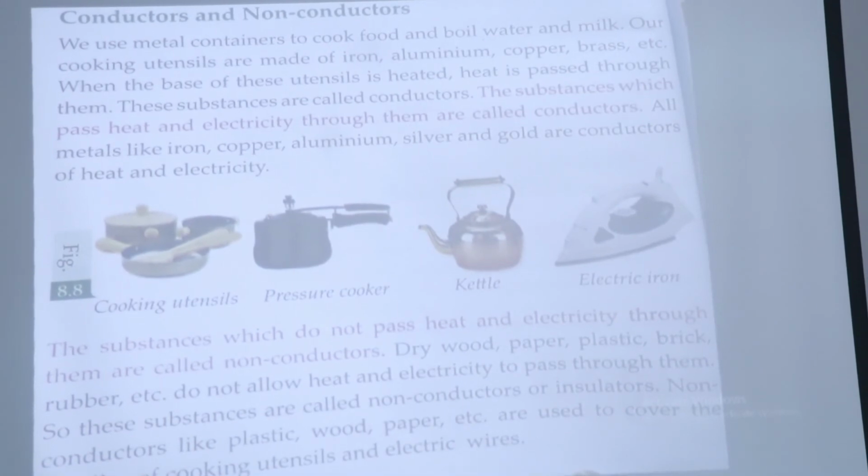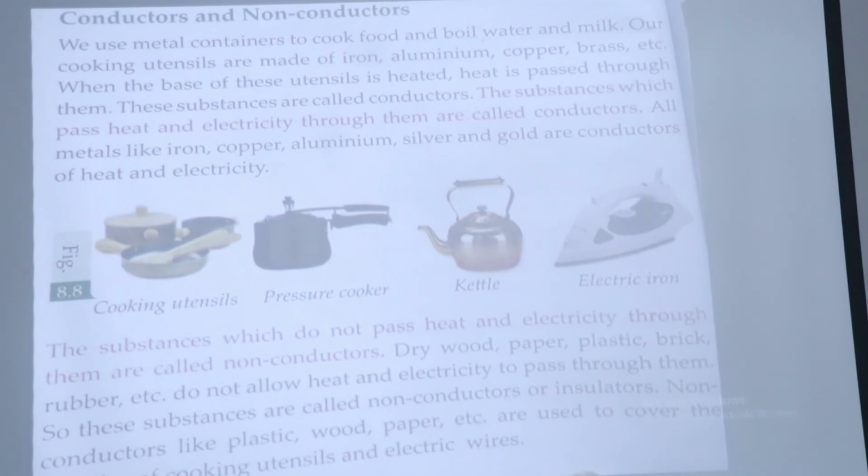Aluminium, copper, tama, brass, pital, etc. These are the utensils that we use for cooking, and when the base of these utensils is heated by fire or any heating objects, the utensils start to heat, and heat is passed through them, and these substances are called conductors.